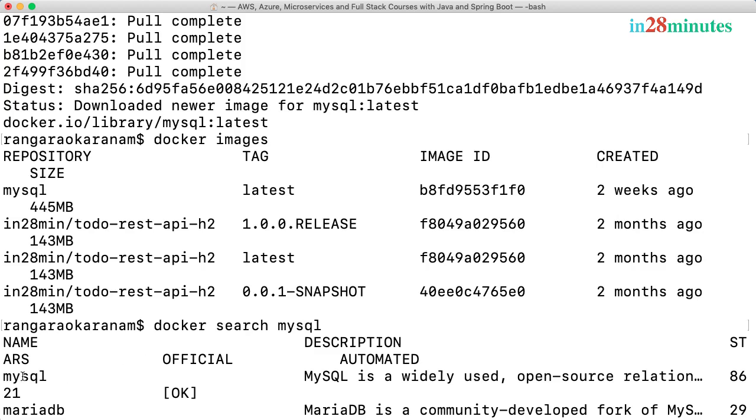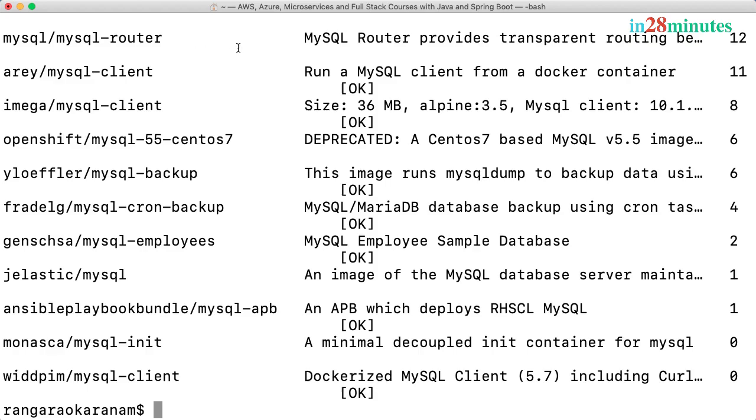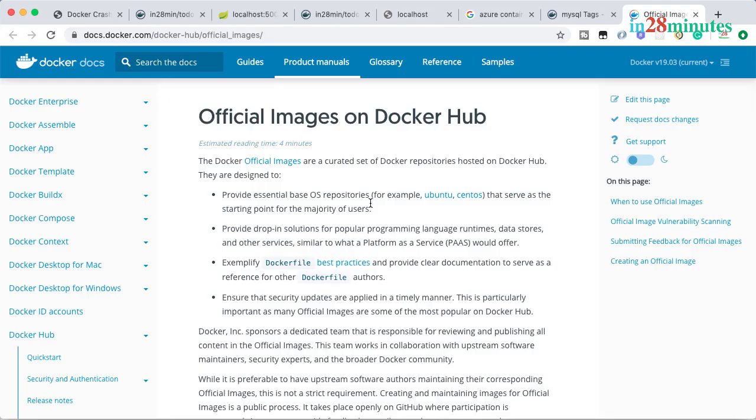You can see that over here, the first one which is listed is MySQL and it says official OK. So this is something which is Docker official. You can see that there are a lot of Docker official images and there are a lot of things which are not official as well. So what is an official image? Basically, Docker official images are a curated set of Docker repositories.